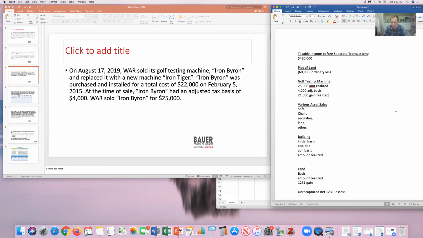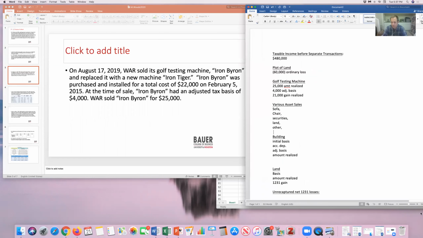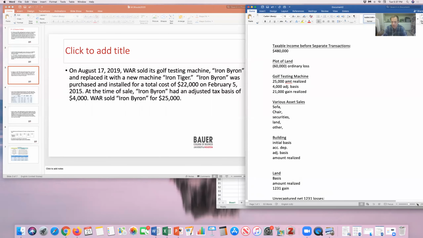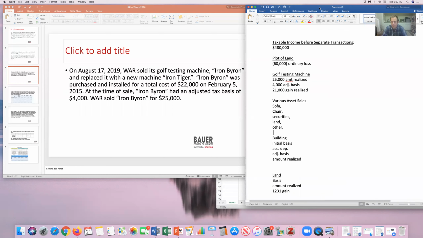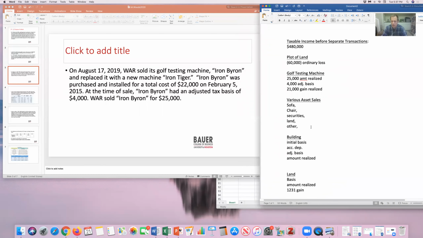But what I really care about here is that this machine was a depreciable asset used in the trade or business for more than a year, so this is a 1231 asset.